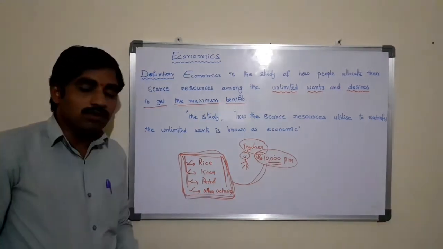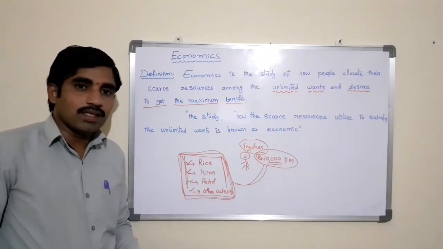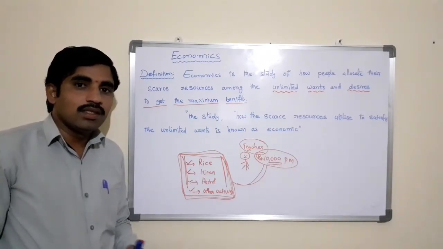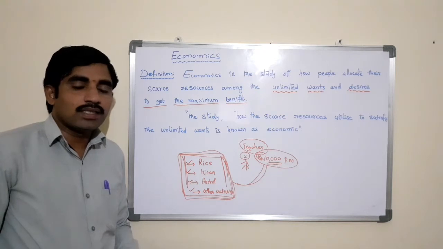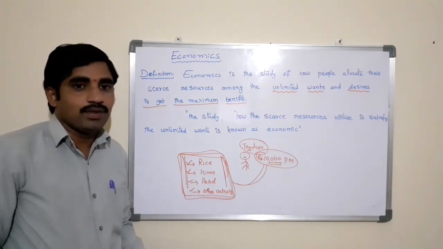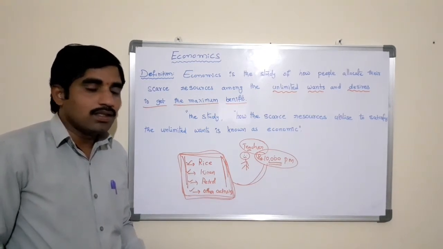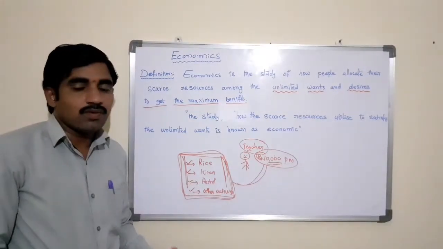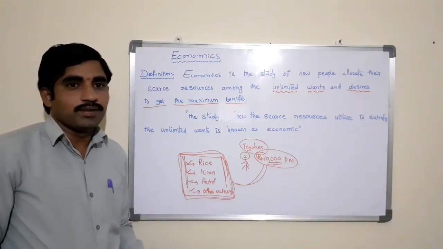How scarce resources are utilized by organizations and individuals in order to achieve maximum output, maximum benefit or maximum satisfaction is known as economics. That is what economics will study.